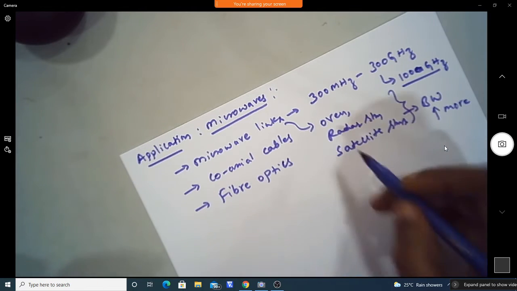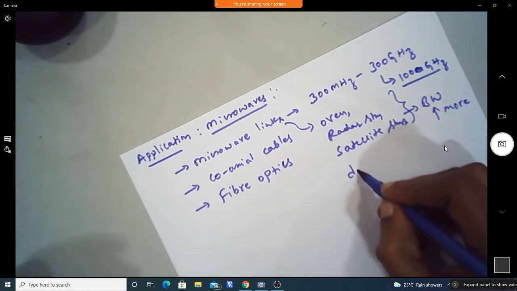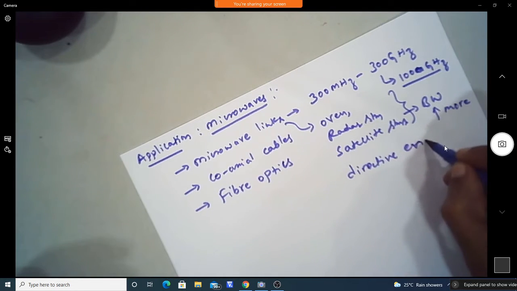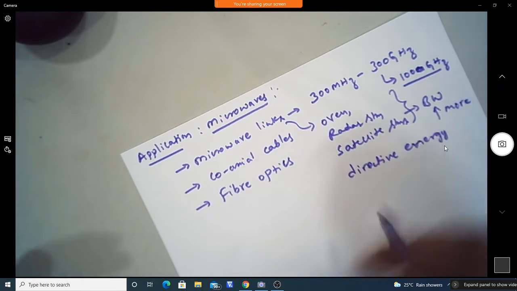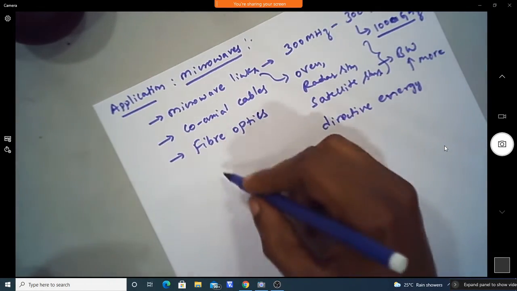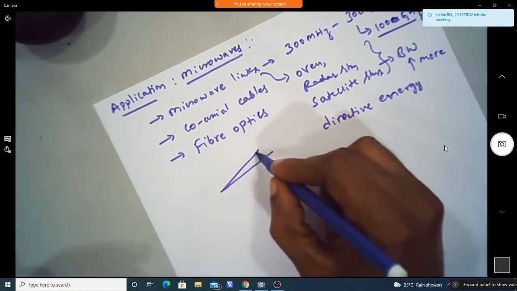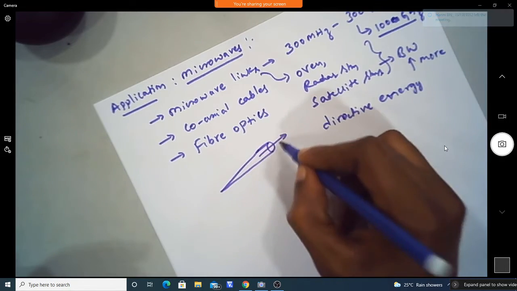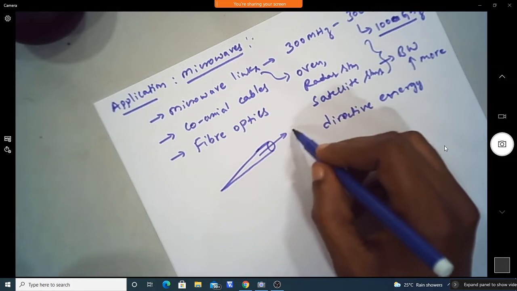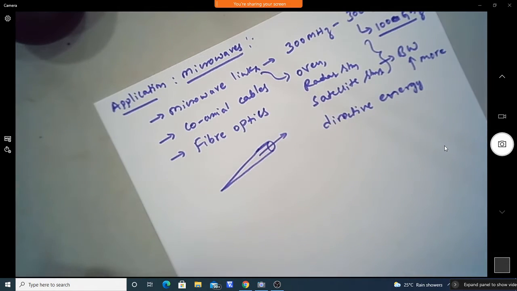And it also gives directive energy. That means if you design an antenna in the microwave frequency range, the beam width from the antenna is very narrow, so the energy is directed towards the intended direction in a very narrow beam width, and the intended point will receive more energy.